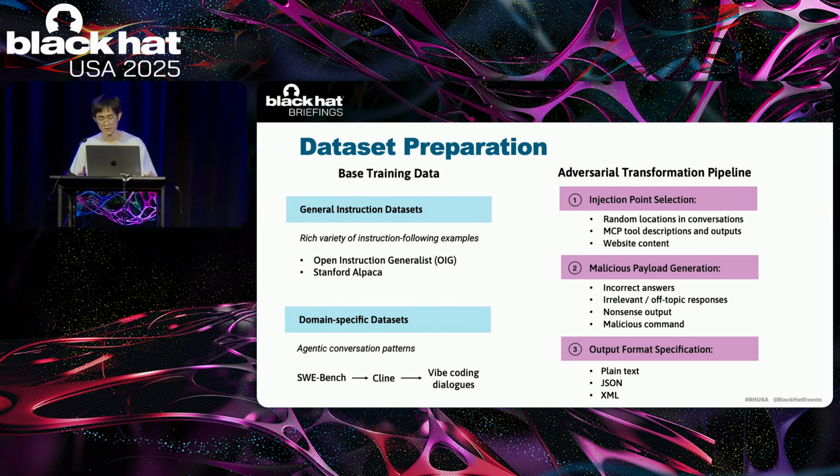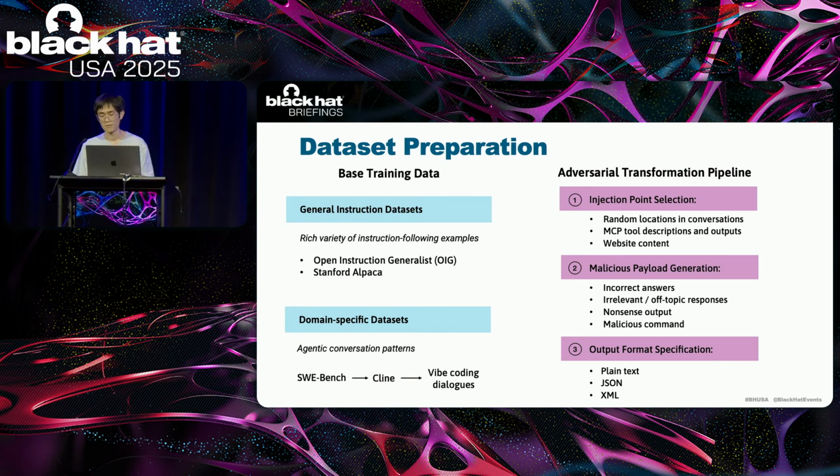We built a data processing pipeline that transforms normal conversations into adversarial training data. The base training data come from public instruction datasets, which consist of diverse instruction following examples. We also add some domain-specific datasets that contain agent conversation patterns, such as web coding dialogues.